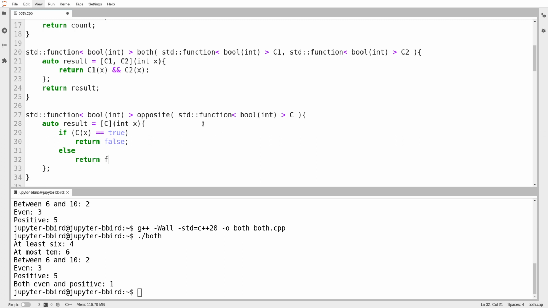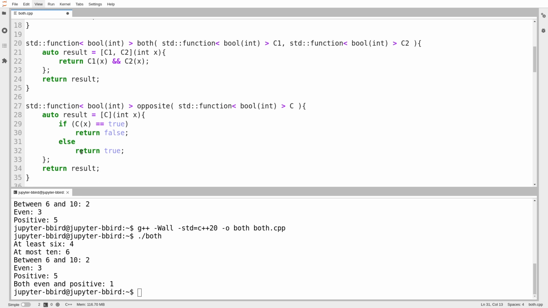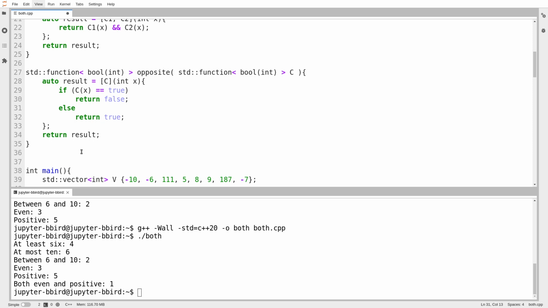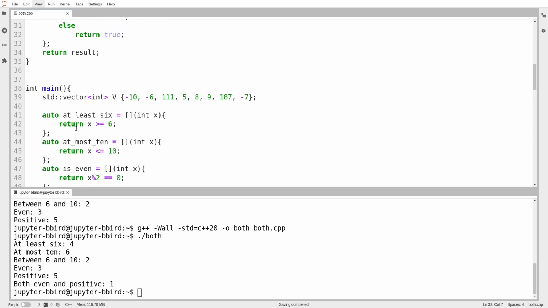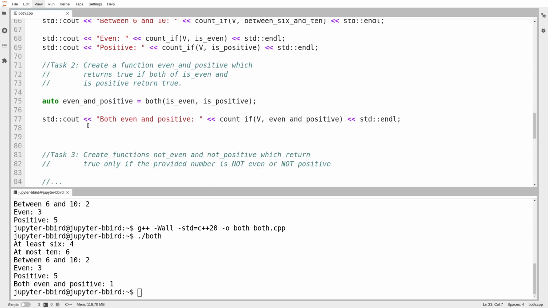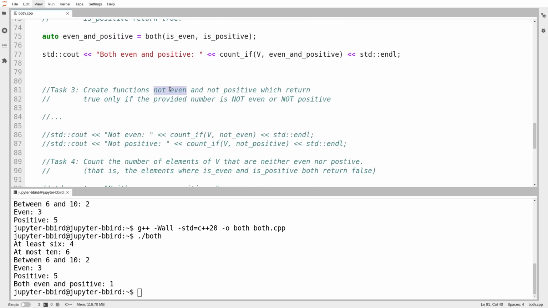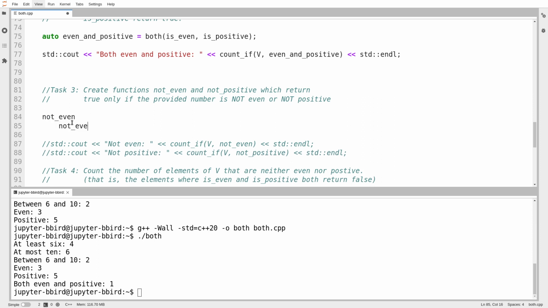So I've just made a condition function that is the opposite of whatever function you gave me, and I return it. I now have this function opposite that is a factory for getting the opposite of some condition function. I no longer have to write that myself. I'm going to take a quick check to make sure I actually have the semicolons, and I do. And so we'll go down here and it says create functions called not even and not positive, which are the opposite of those condition functions I used above, is even and is positive. So the not even, not positive.